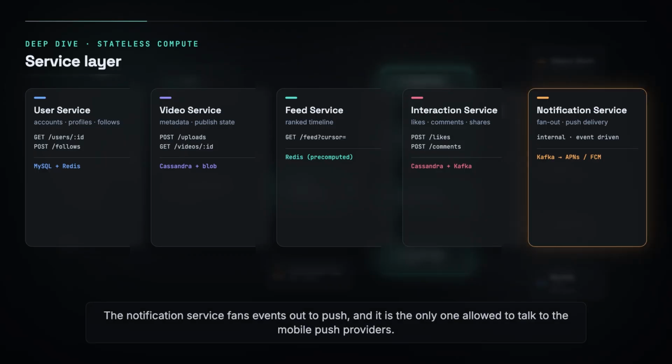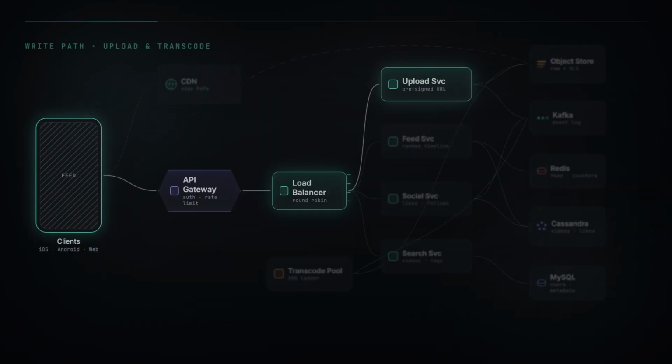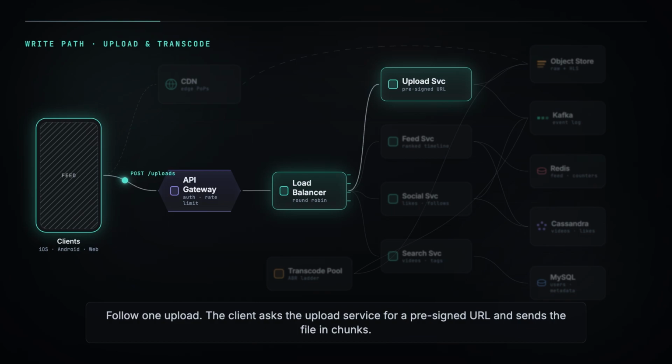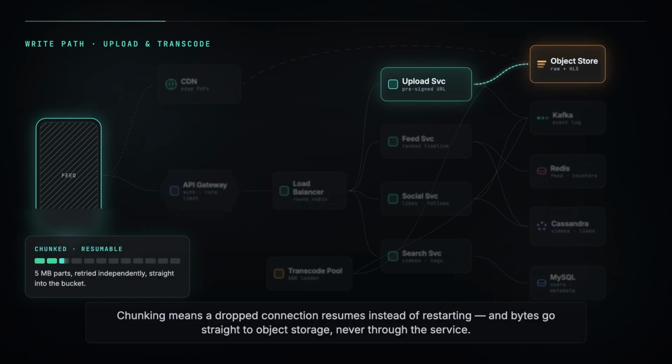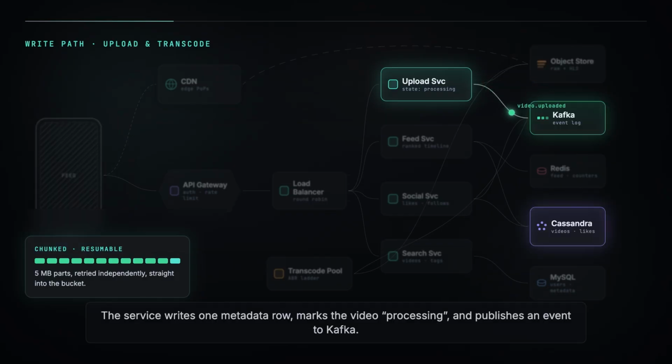Behind the load balancer sits the service layer, 5 small services each owning one requirement. The user service owns accounts, profiles, and the follow graph. Small rows, heavy reads, relational. The video service owns video metadata and the publish state machine. Uploaded, processing, ready, blocked. The feed service only assembles and serves ranked lists. The interaction service absorbs likes, comments, and shares.